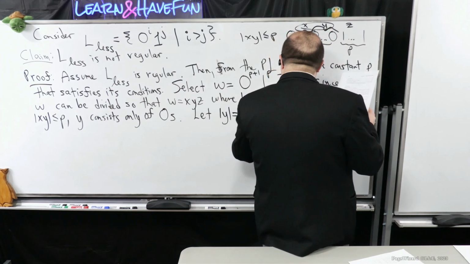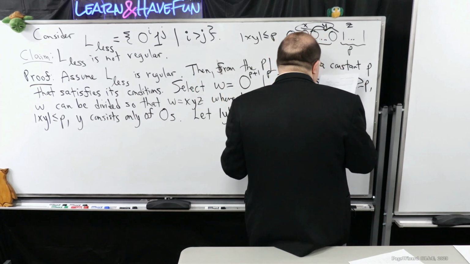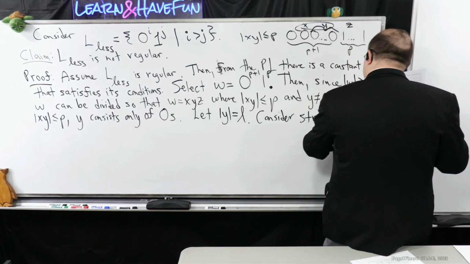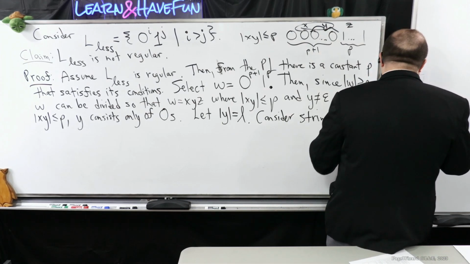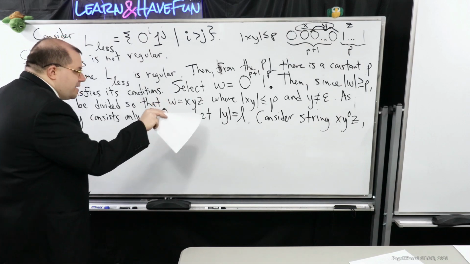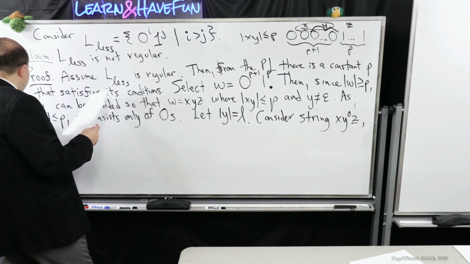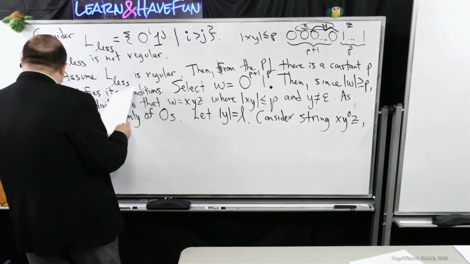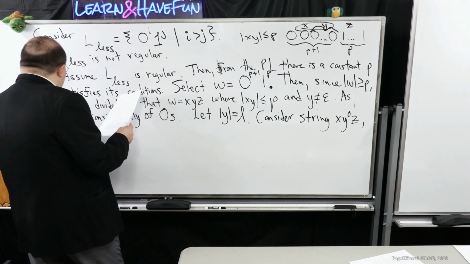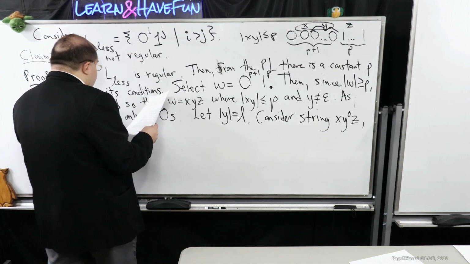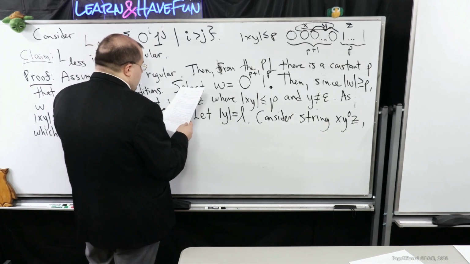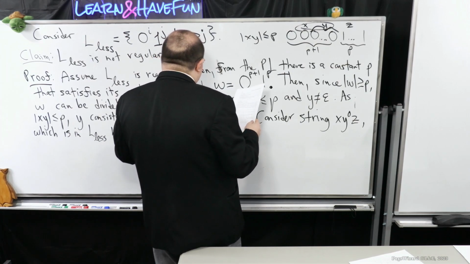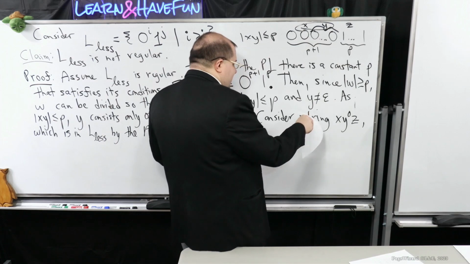So now we're going to consider a string that should be in the language Ls. But we're going to have some fun with it. Consider string x y to the 0 z. So remember, notice that every time I'm identifying a given string, I'm making sure to be very clear that that is in the language by the pumping lemma, because that's one of the things we get from the pumping lemma, which is in Ls by the pumping lemma. Then, now let's play around with what's going on with xz, because that's what this is. That's just xz.